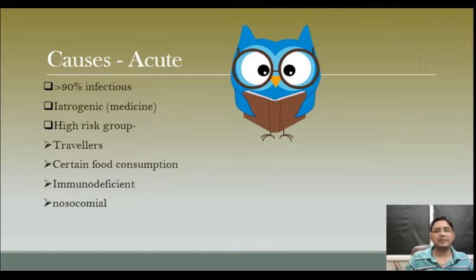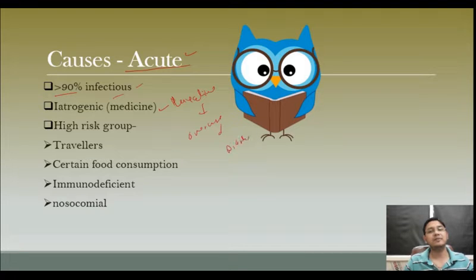So we will see the causes of acute diarrhea. I have listed a few common causes only, and in the acute condition more than 90% of cases are infectious. A patient presents to us with diarrhea with a history of 3 or 4 or 5 days, we assume that this is infectious diarrhea, right? And the second most common is iatrogenic, meaning the patient is already taking some medication or the patient is having constipation. He took some laxative but doesn't know the dose, he overused it, and now he is having diarrhea. So this is also a very frequent cause of diarrhea.